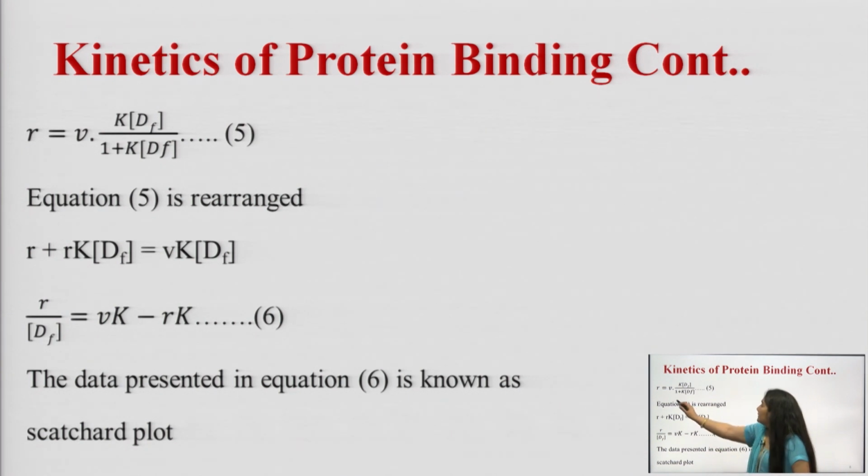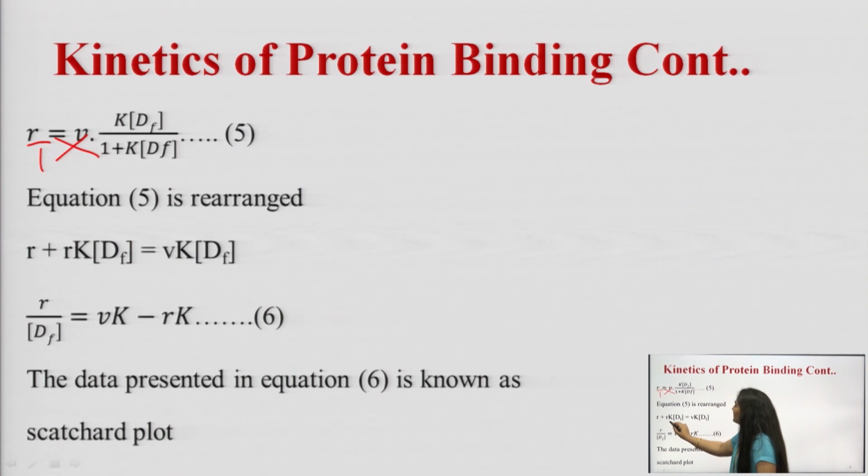So, R is equal to V into Kdf upon 1 plus Kdf, and by rearranging this equation number 5, because there will be cross multiplication, R plus R Kdf is equal to V Kdf. So, R upon df is equal to Vk minus Rk.